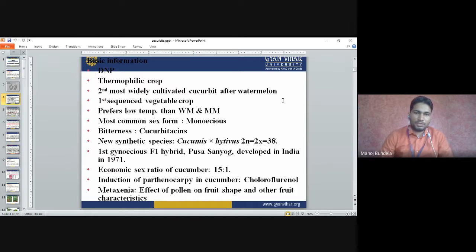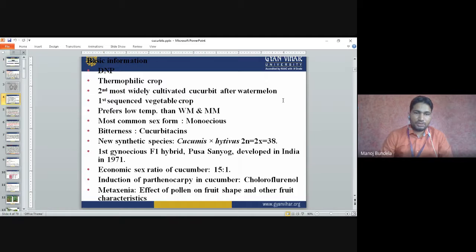The most common sex form is monoecious. Monoecious means male and female flowers are present separately. Bitterness: the bitterness of cucumber is due to cucurbitacin. Cucurbitacin is mainly responsible for the bitterness in cucumber. A new synthetic species of cucumber is Cucumis hystrix, 2n is equal to 2x is equal to 38. The chromosome number is 38.